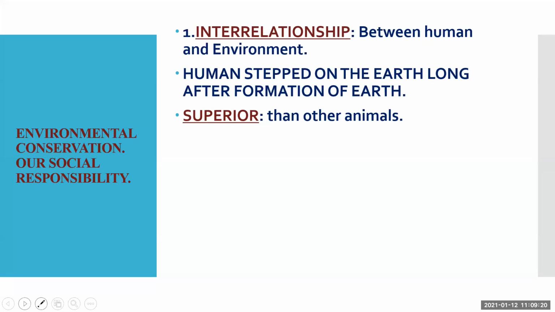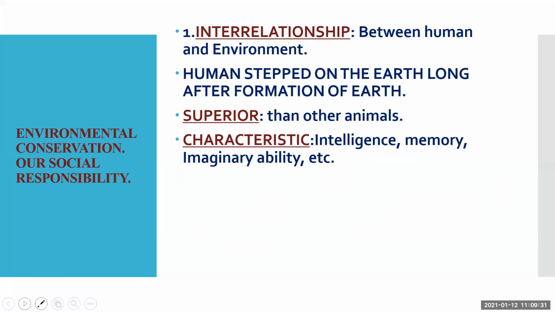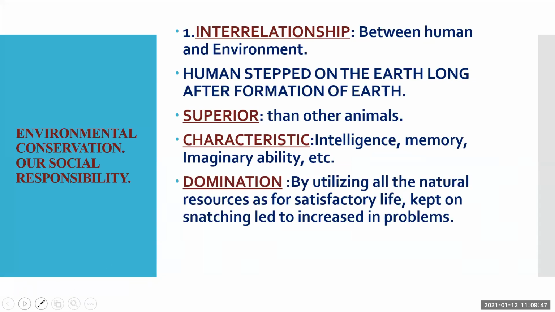But he is superior to the other animals. Why? Because he has a brain and has characteristics like memory, intelligence, imaginary ability. Because of these characteristics, he has become superior to other animals, right? And he is using these characteristics for the development of the environment. But nowadays, what happened? He has become dominant over the environment.